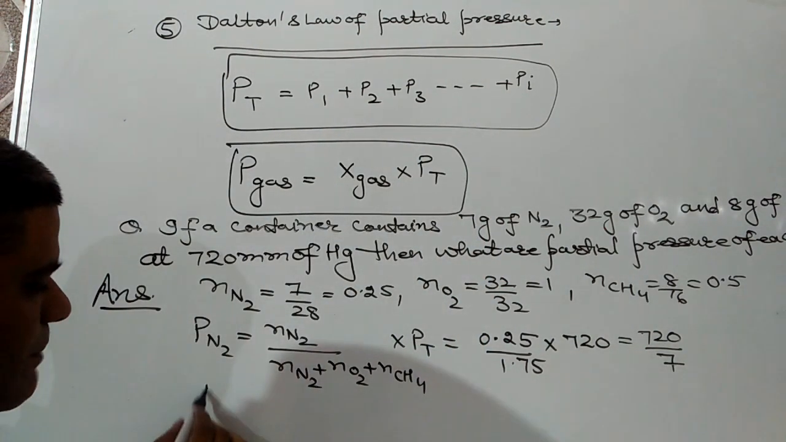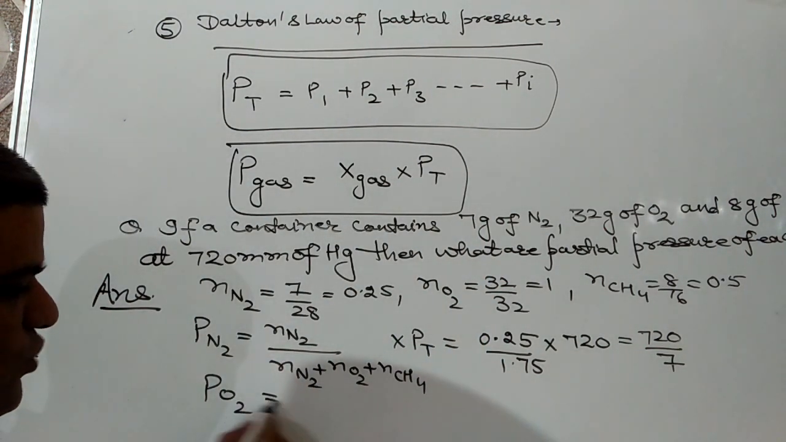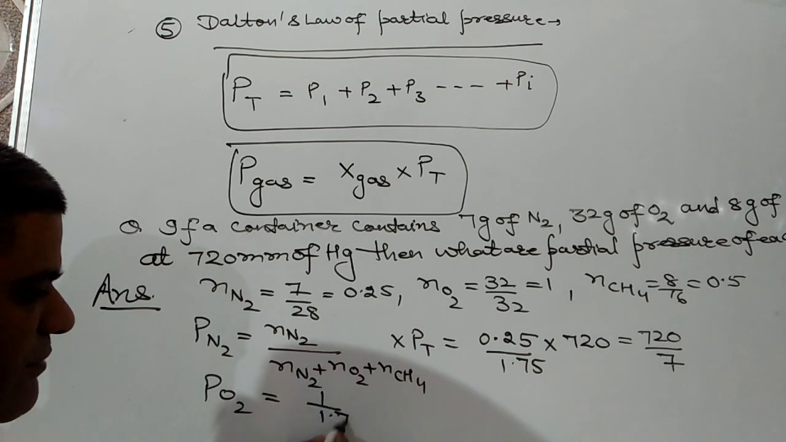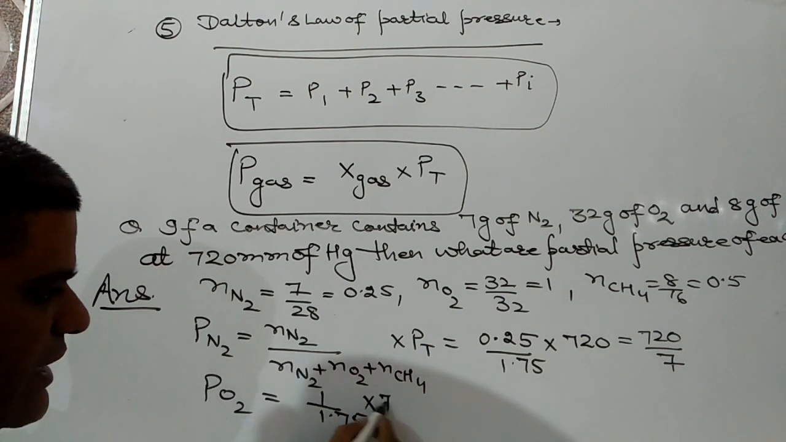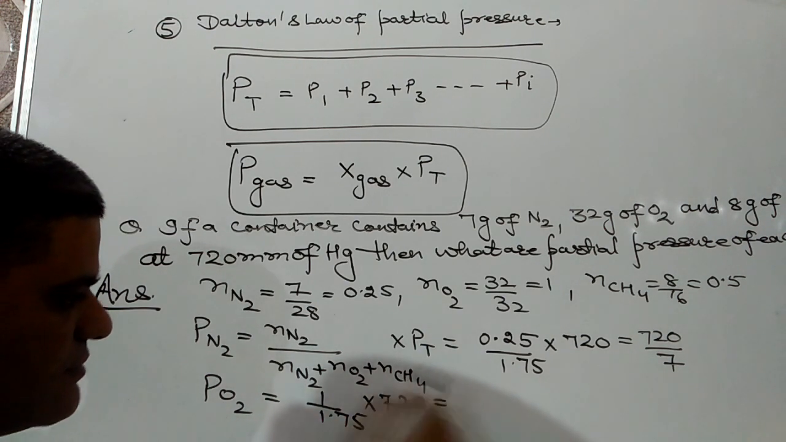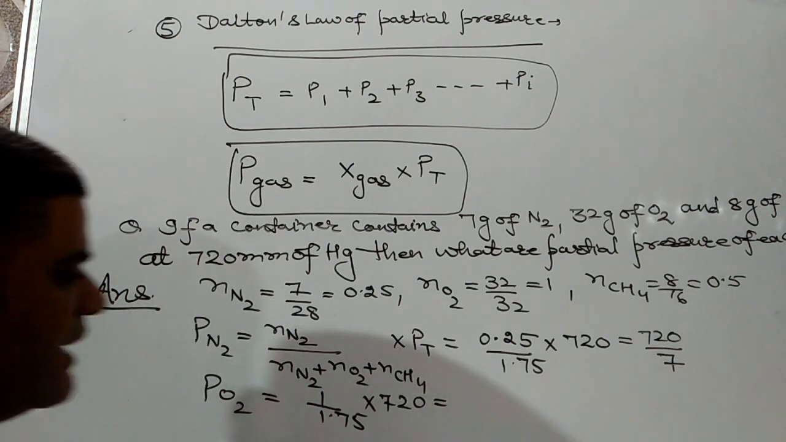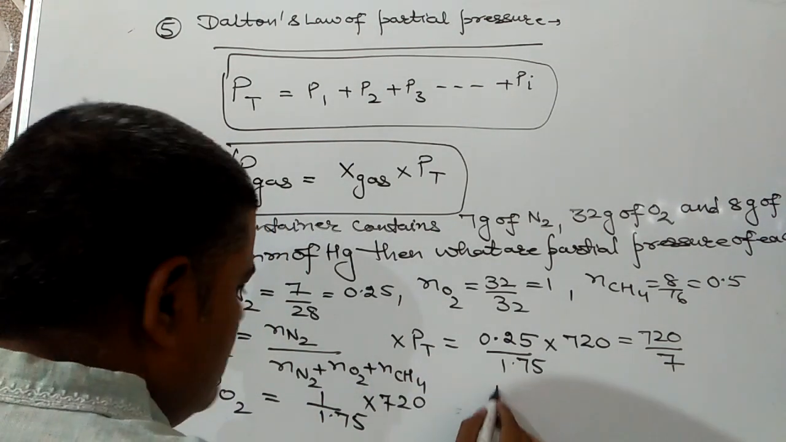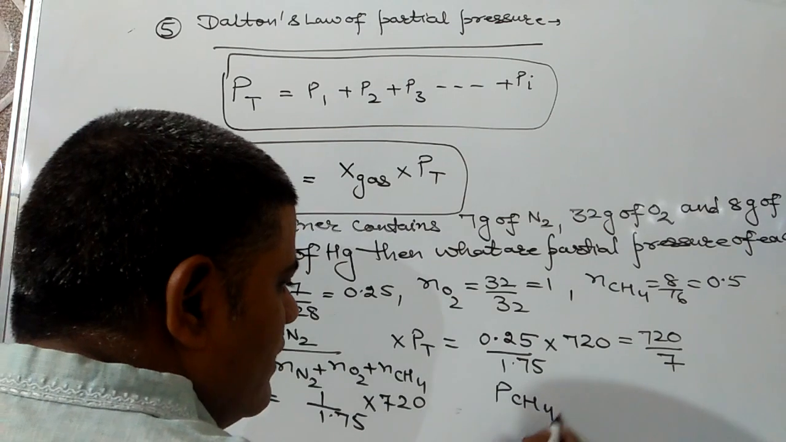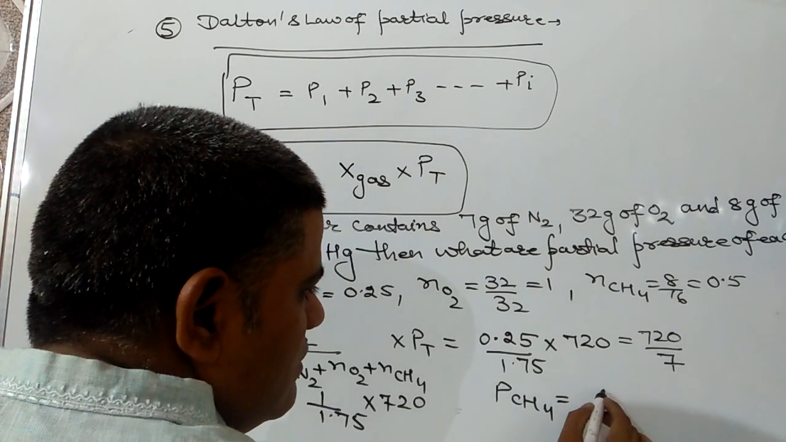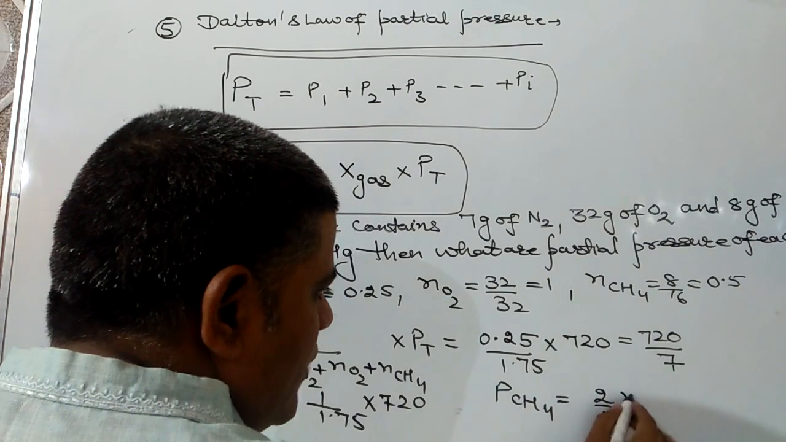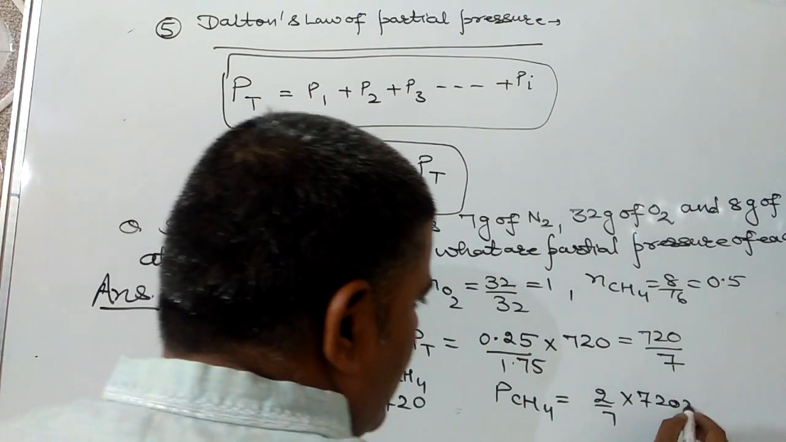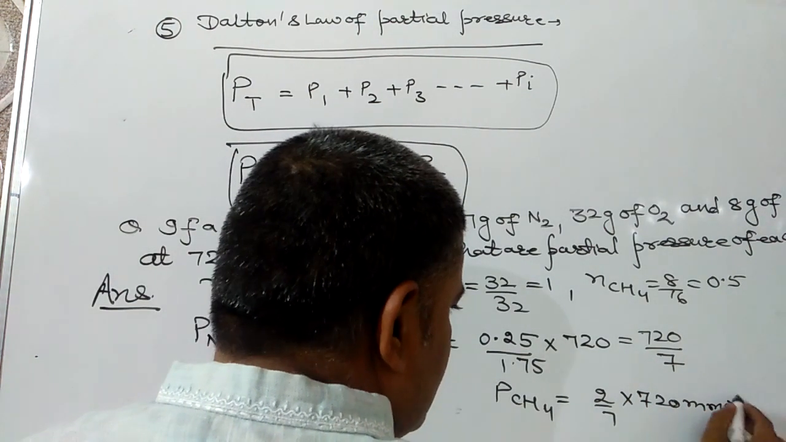Similarly, partial pressure of oxygen should be equal to 1 over 1.75 into 720. And finally, partial pressure of methane should be equal to 2 by 7 into 720 mm of mercury. I hope you understand this.